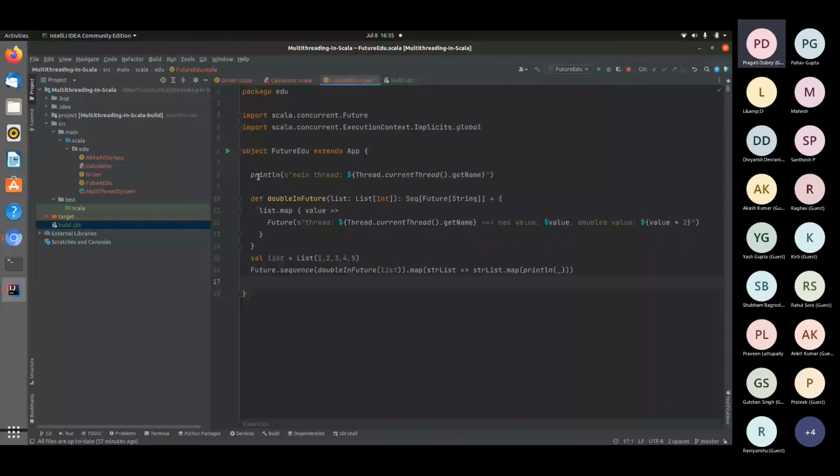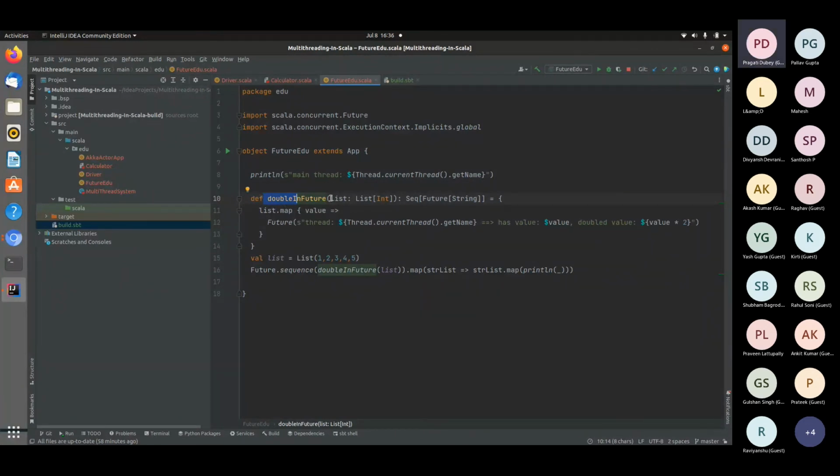So this is my main thread, right? I'm just trying to get the current thread and print its name so that we know what the name of the thread is for the computations we're doing. And as we all know, it will print main itself. Okay. So now the function that will double the value, but in future.